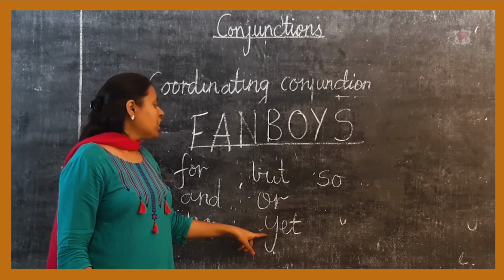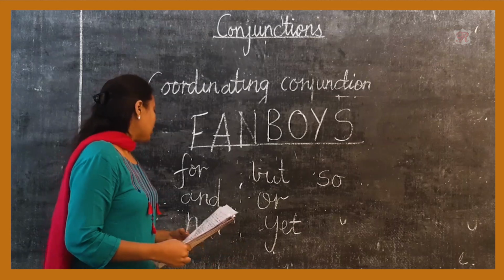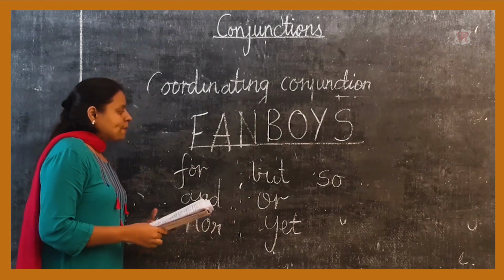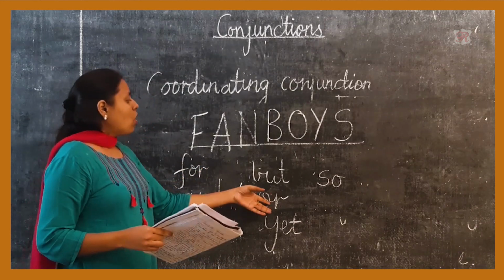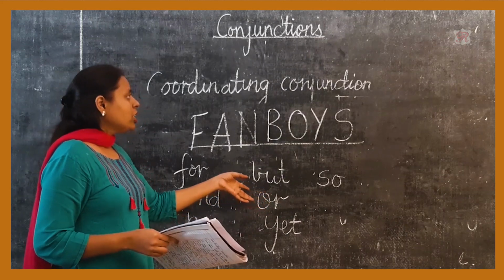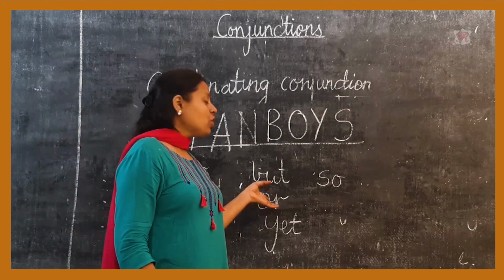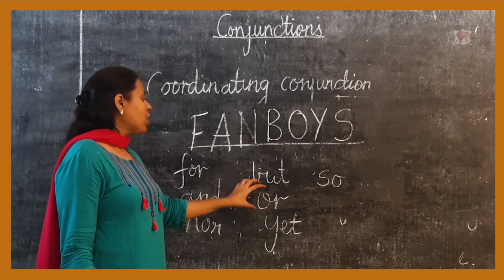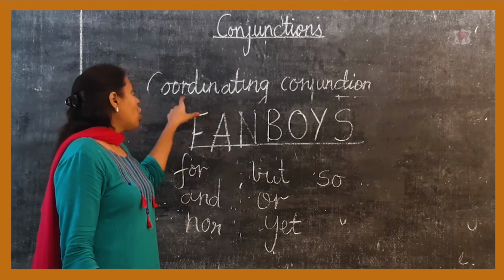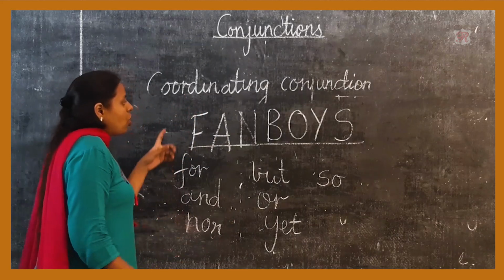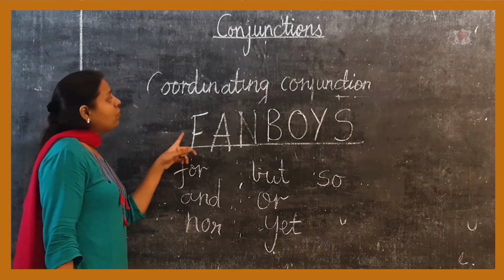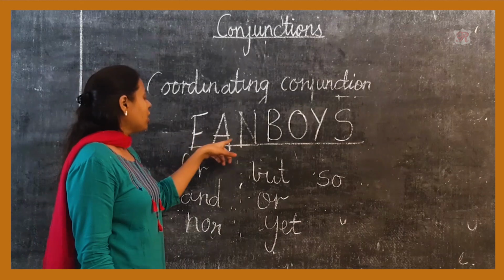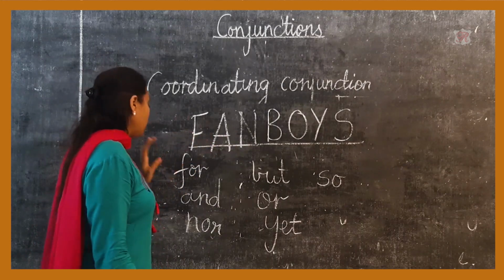Here the word yet is used as a coordinating conjunction. If we use the word or, you can give an example: would you like to have tea or coffee? Here or is used as a coordinating conjunction. So it is very easy to remember the first type of conjunction, coordinating conjunctions, using the acronym FANBOYS.